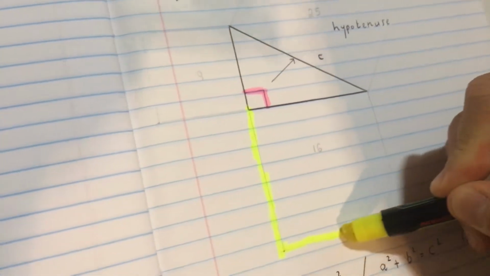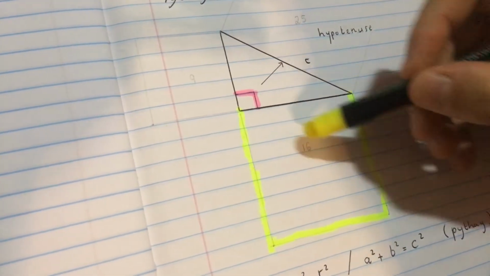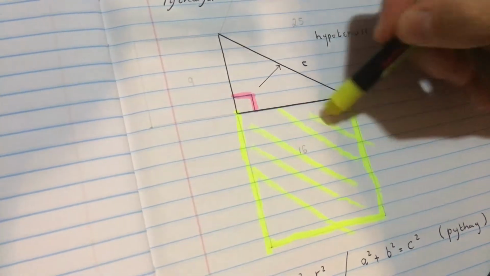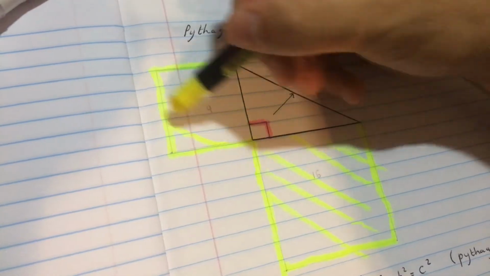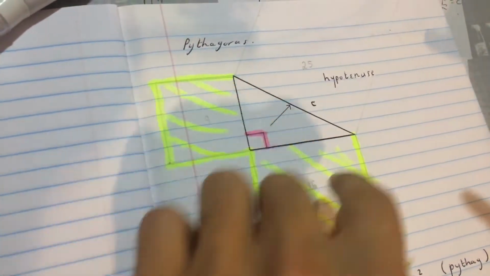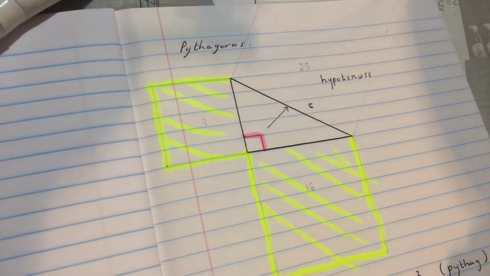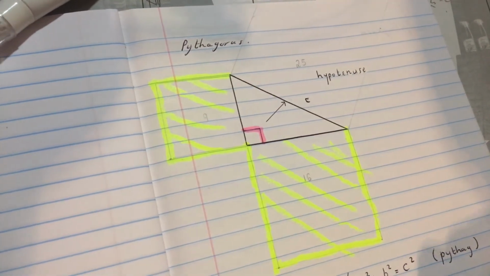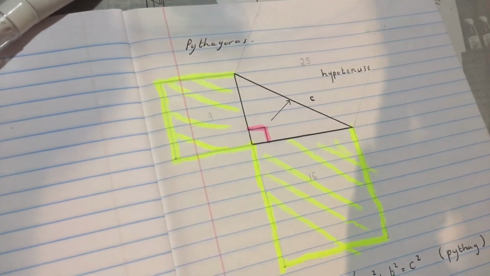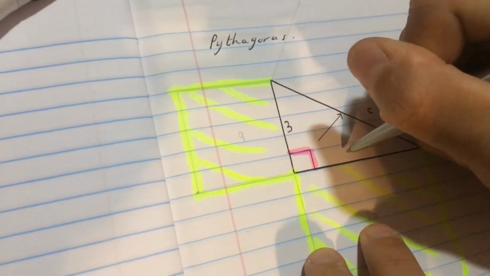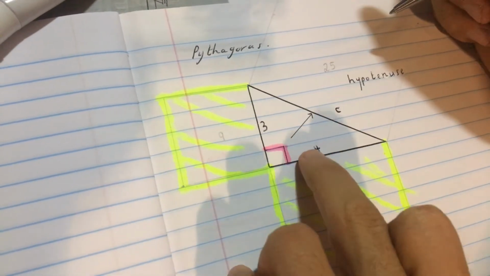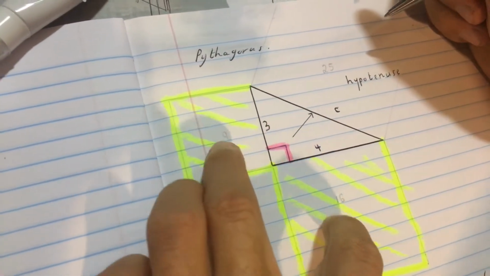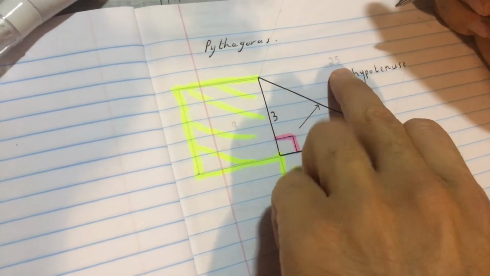So this area, and then this area. If I add these 2 areas up, it'll give you that area over here in any right angle triangle. Now the reason why we said the square is because this side over here would be 3 and this side over here would be 4. So if I square that, it'll give me 9. If I square that, it'll give me 16. And if I add those 2 together, it'll give me 25.